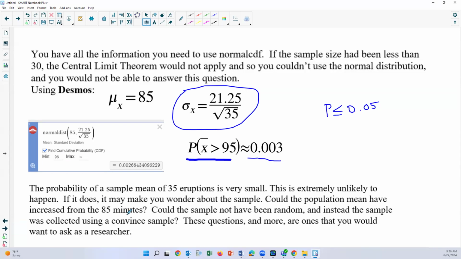If it does happen, it may make you wonder about the sample. Could the population mean have increased from 85 minutes? Maybe the population mean has changed. Or could the sample not have been random, and instead was collected using a convenience sample? Maybe you had a bad sample. These questions and more are ones that you would want to ask as a researcher.